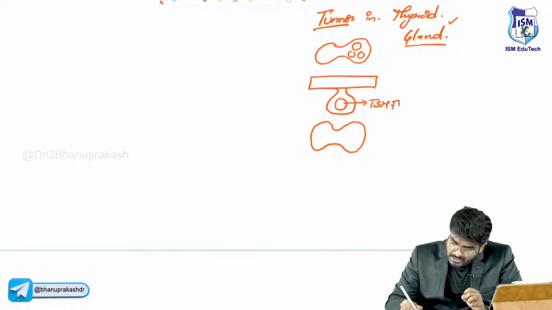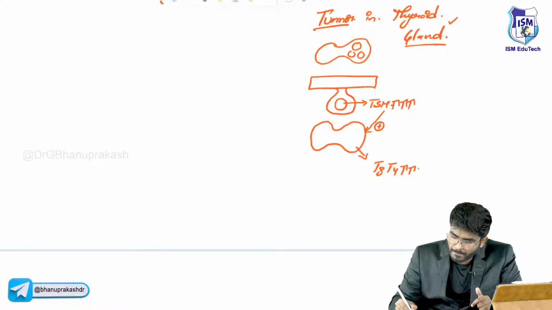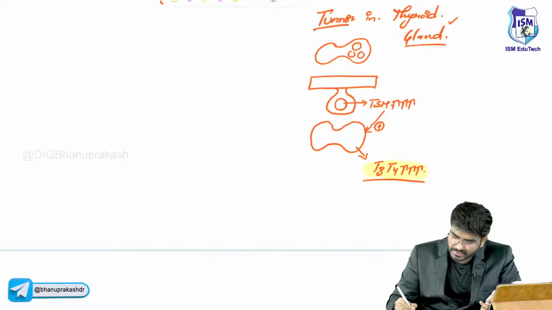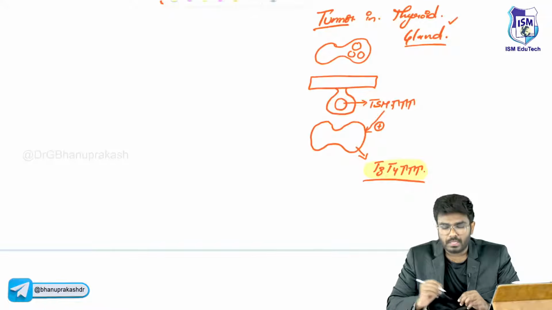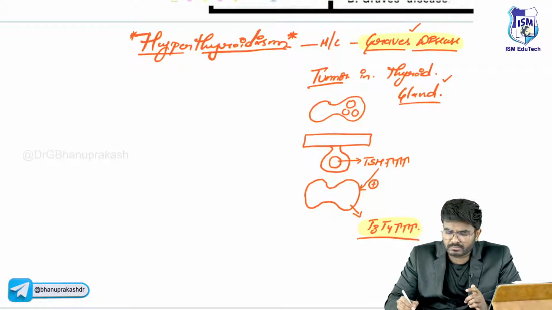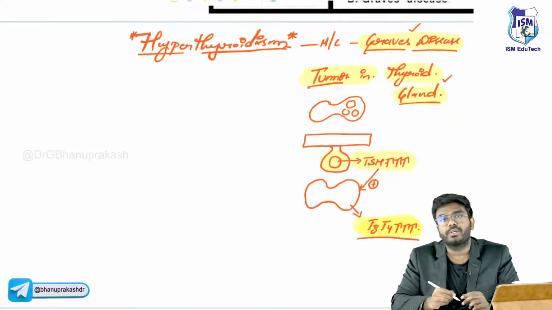This TSH comes and stimulates the thyroid gland, which in response produces more T3 and T4. So again, at the end of the day, there is hyperthyroidism. The causes I am explaining are Graves' disease, tumors in the thyroid gland, or a tumor in the pituitary gland.